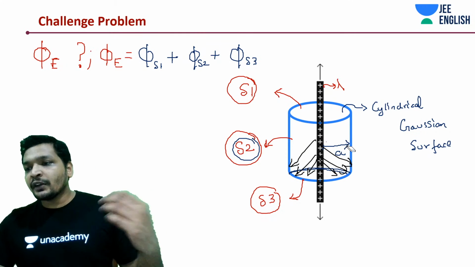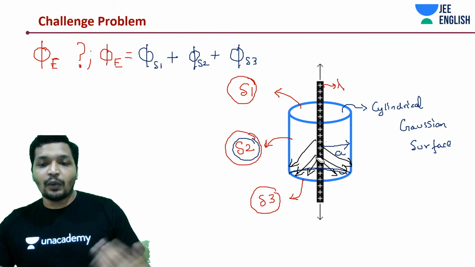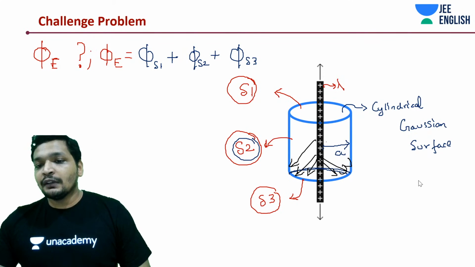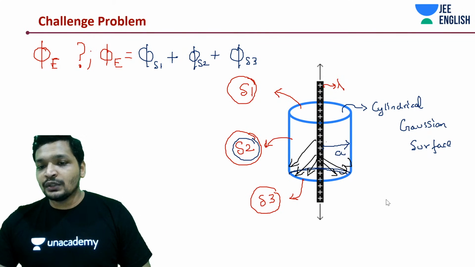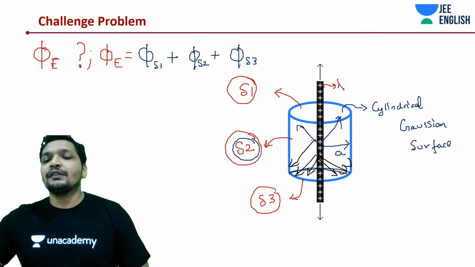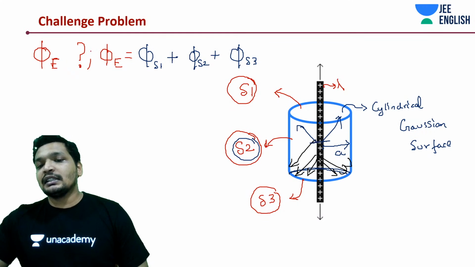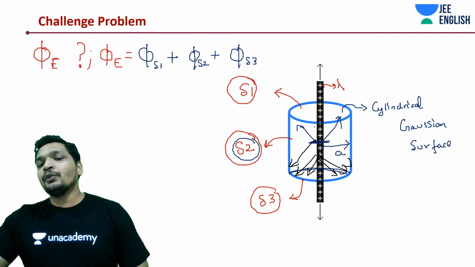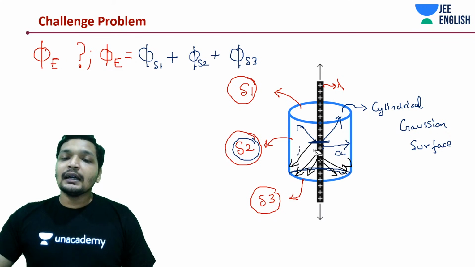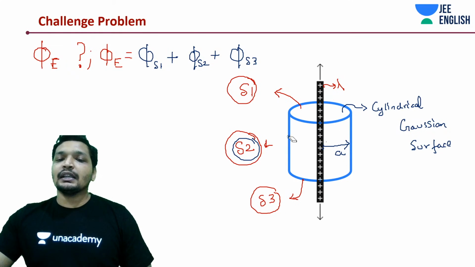Maybe it's not a perpendicular bisector. It still works. Why? It's an infinitely long wire, and the field that was exiting through this surface is also the field that is exiting through this surface, even varying with distance. At this distance, maybe they are uniformly exiting on both sides, but as you move over here and over here, the same amount of field is exiting, but in the opposite direction.